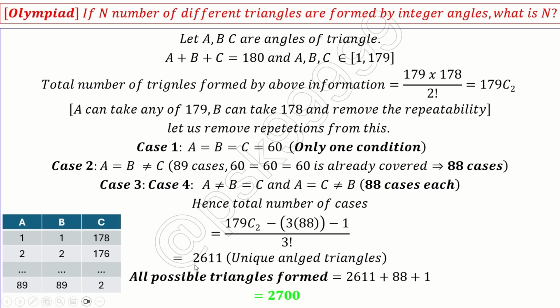Now I just need to add: first, when two angles are equal, which is 88, and when three angles are equal, which is 1. If I add all these, we'll get 2700. This is the answer. This is a very, very simple counting problem. The only thing is you should have all the conditions in place properly and not make mistakes. Okay, so I hope you understand this by the counting method.